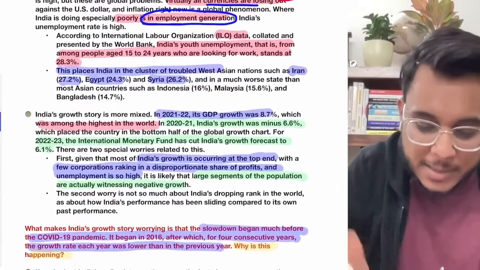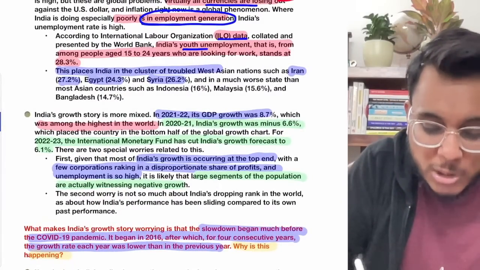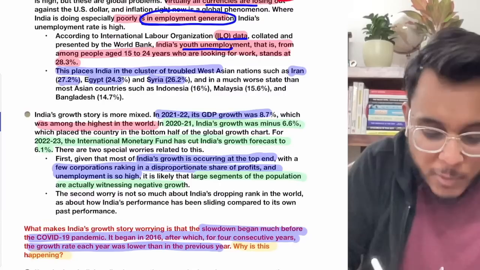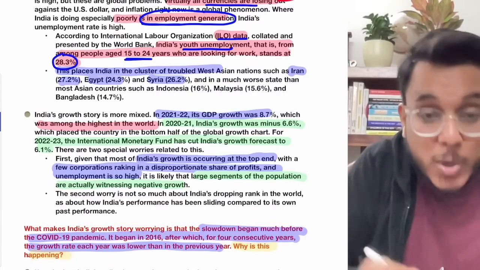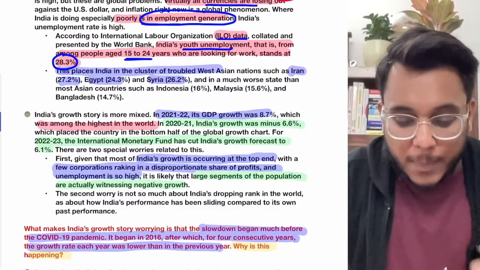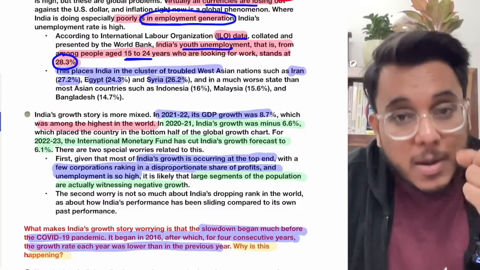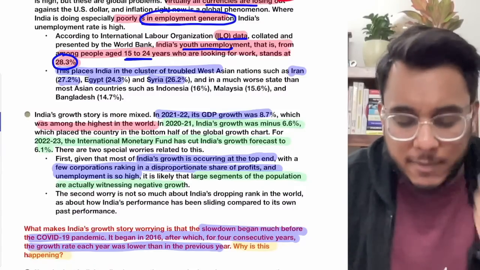In this capacity, the ILO's data is very important. The ILO says that youth unemployment, among people aged 15 to 24 years, stands at around 28.3%, which is very high. In this capacity, India comes into the group of troubled countries, the group of countries which are very poor performing. Let me give you some data.